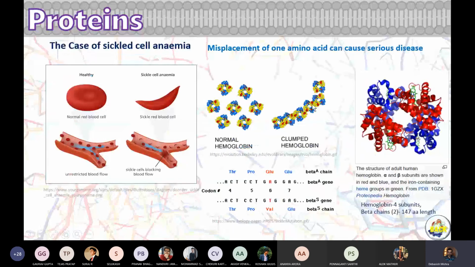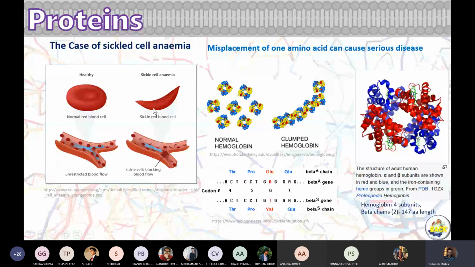So hemoglobin chain, its normal chain which has got glutamic acid is replaced with valine, and what happens here? A single amino acid change in one subunit, not all subunits also, in one subunit of hemoglobin will end up giving you sickle cell anemia. Your RBC will not appear the way it appears now, double disc shape, meaning biconcave shape. It will turn to a sickle shape. Okay, that's called sickle cell anemia.